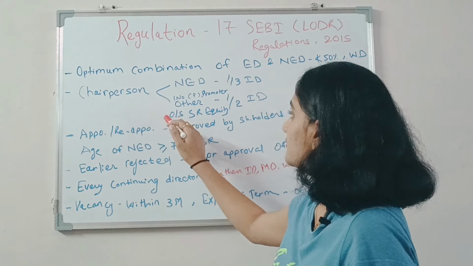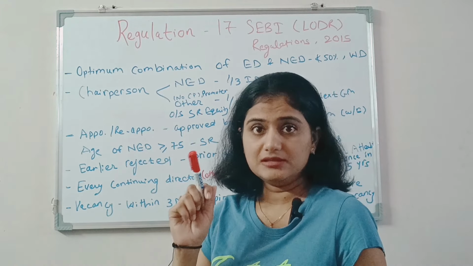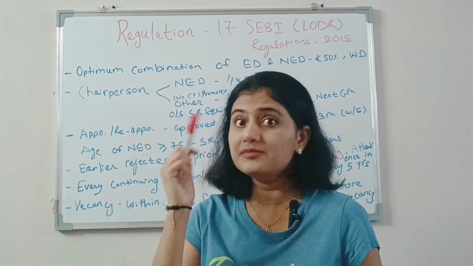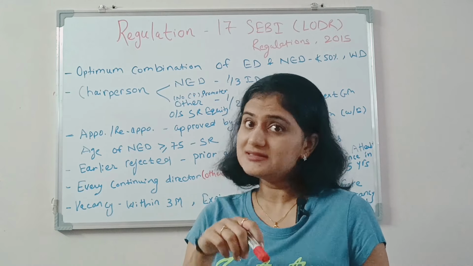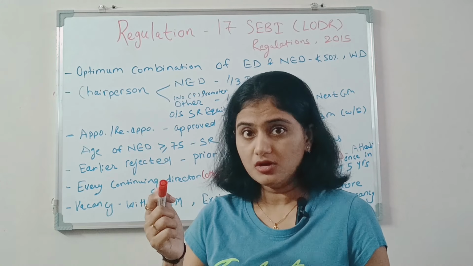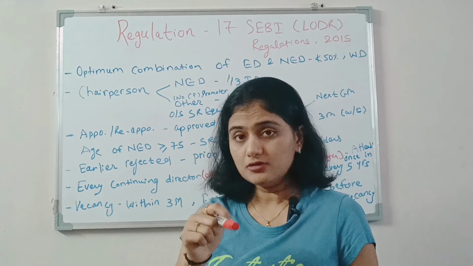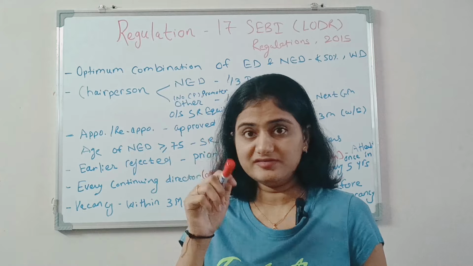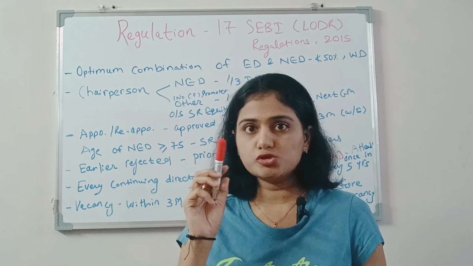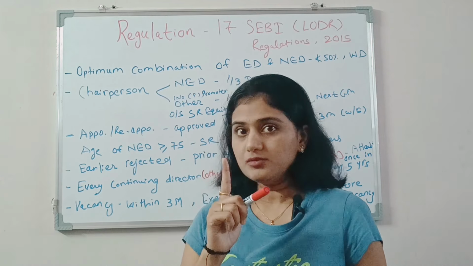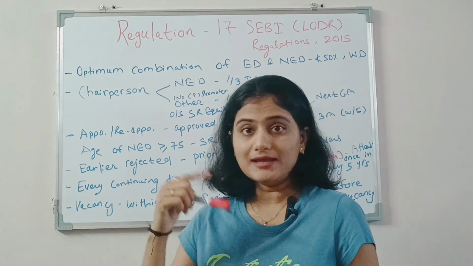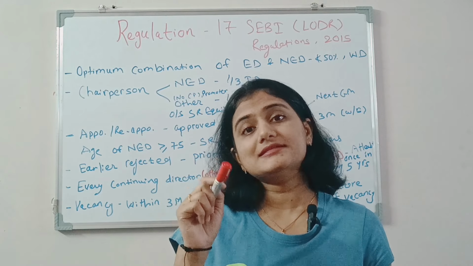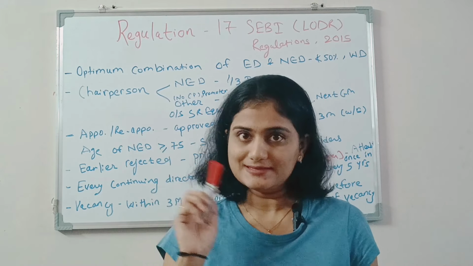Now if there is no regular chairperson in the company, or the chairperson is not a non-executive director, so he can be an executive director, or the chairperson is a non-executive director but he is a promoter or related to the promoter group, in all such cases, half of the board should comprise independent directors. One more case: if there is an outstanding SR equity share, that is, superior voting rights equity share issued by the company, in such a case also half of the board should comprise independent directors.